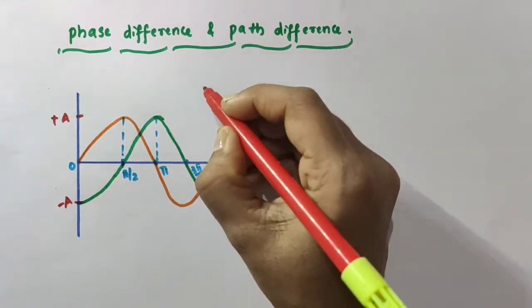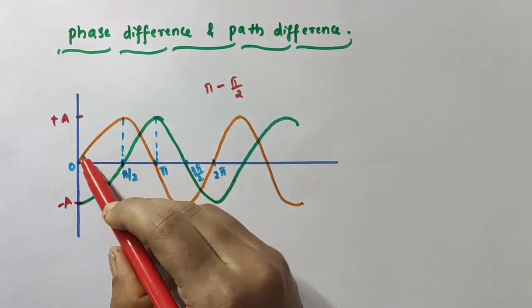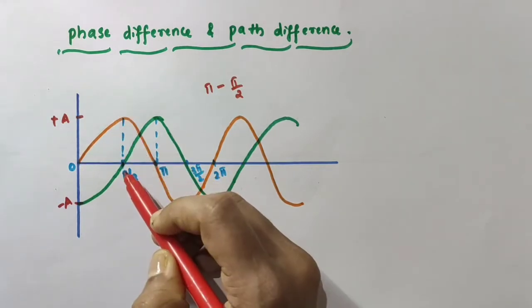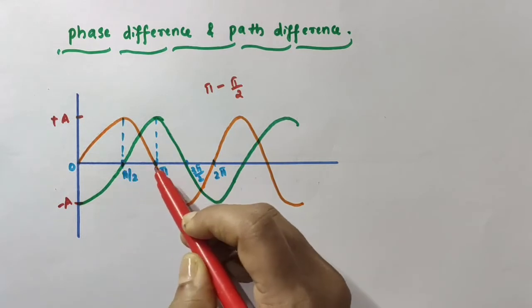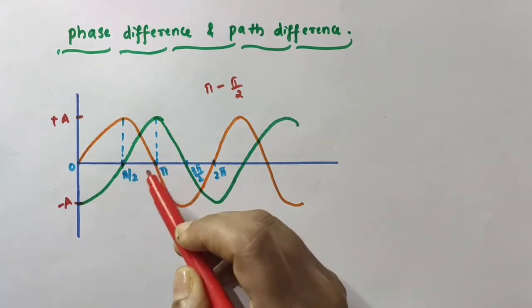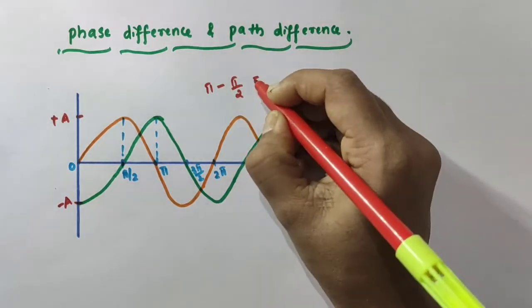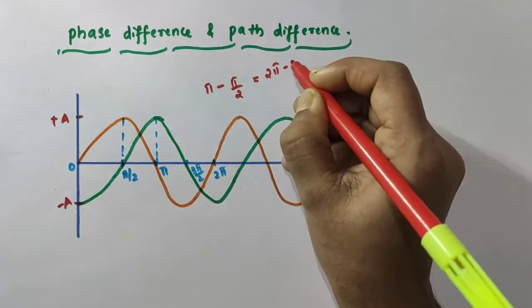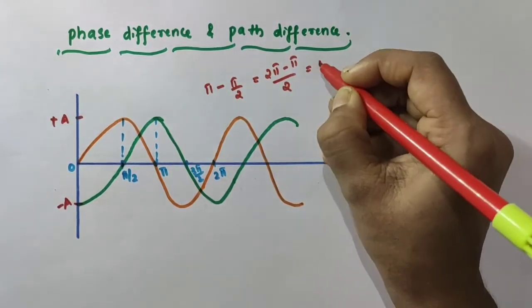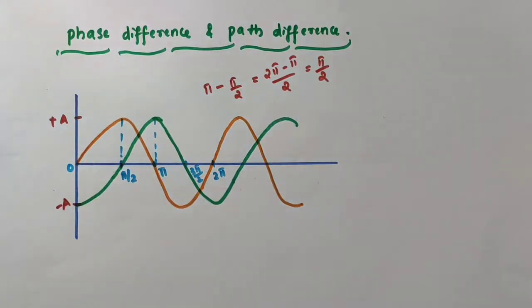That phase difference is pi minus pi by 2. Okay, the orange wave has reached its maximum at pi by 2, but the green wave has reached its maximum only at pi. So, there is a phase difference between them, and that phase difference is what? Pi minus pi by 2. Pi minus pi by 2 is equal to what? 2 into pi, 2 pi. 2 pi minus pi divided by 2, that is again pi by 2. So, the phase difference is pi by 2 here. Okay.